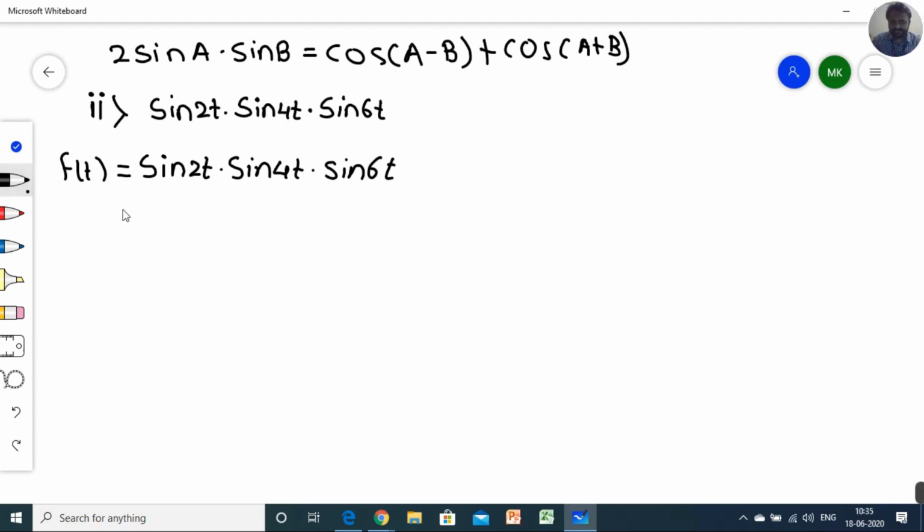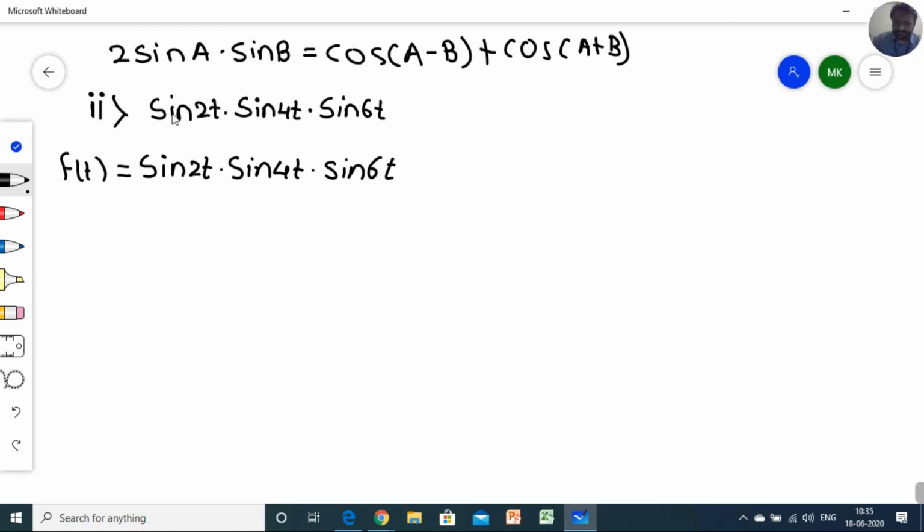Now we have to check here whether the term is minus. Can anyone correct me? What is the formula of 2 sine a sine b? Cos a minus b plus cos a plus b, or cos a minus b minus cos a plus b?